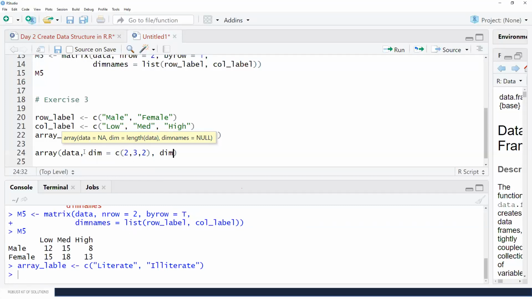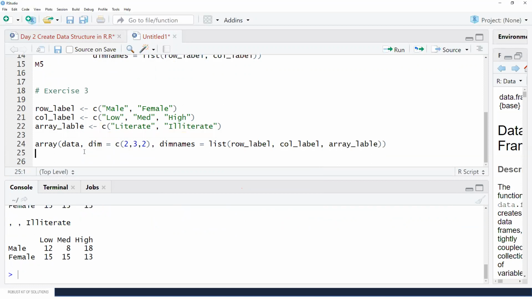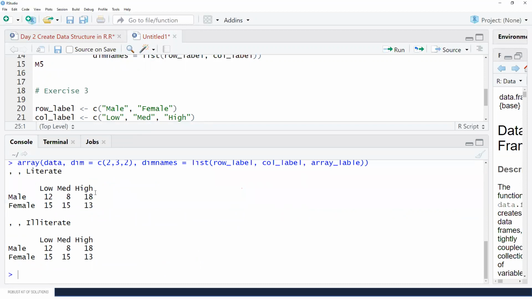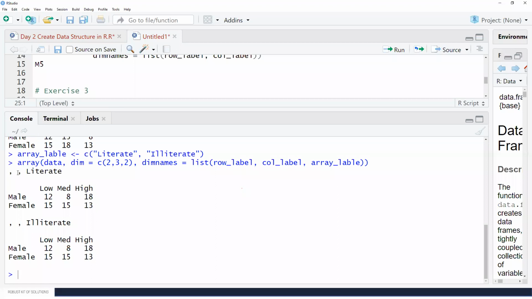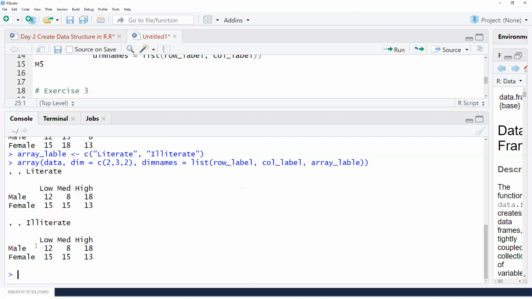And in the dimnames, we can just provide this list of row label, column label, and array label, right? And if we just run this, what it has done, it has repeated the values. As we discussed in array, if they do not get enough values, it will repeat and iterate over whatever values there are. So here you can see the first table is created with the literate people, like male, female, low, medium, high, and for the illiterate, male, female, low, medium, and high.